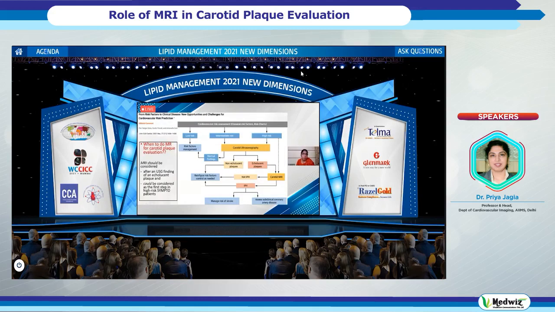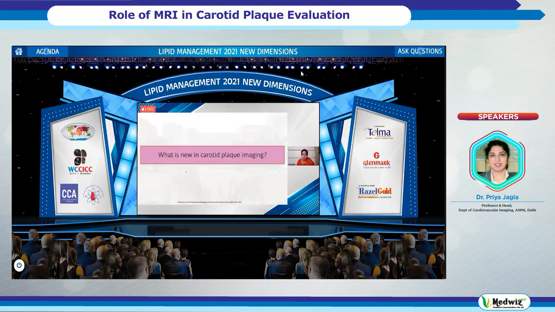So when to ask for MRI for carotid plaque evaluation? If on ultrasound it is found that the patient has an echolucent plaque, or it may be considered as a first step in a patient who is symptomatic or having a high risk of atherosclerosis. In those patients, you may ask for MRI.